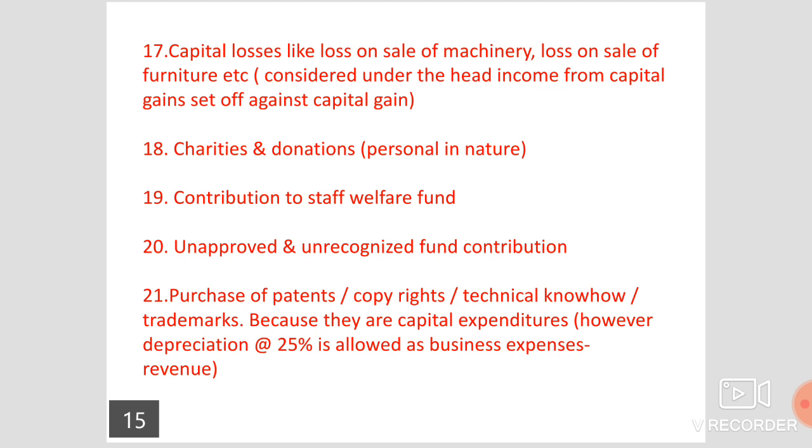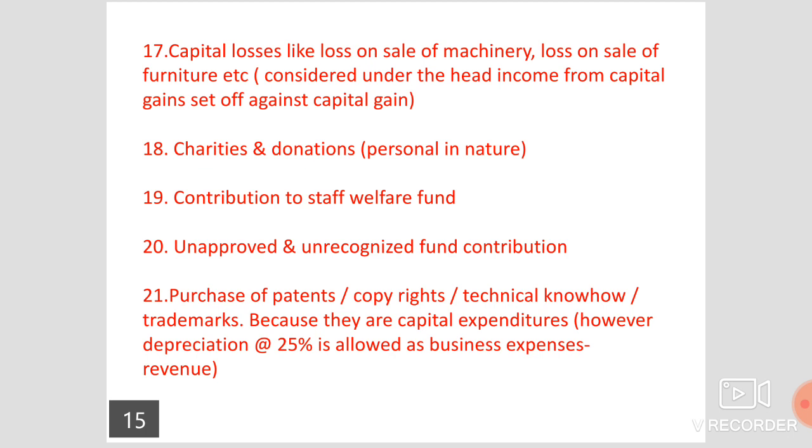Next, contribution to staff welfare fund. In the previous class, we discussed that staff welfare expenses are admissible. They are the real expenses incurred for the welfare of the staff or the employees of the organization. However, contribution to staff welfare fund is only a fund, not an expense. So it should be treated as inadmissible.